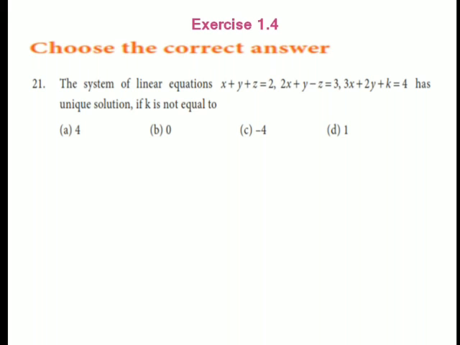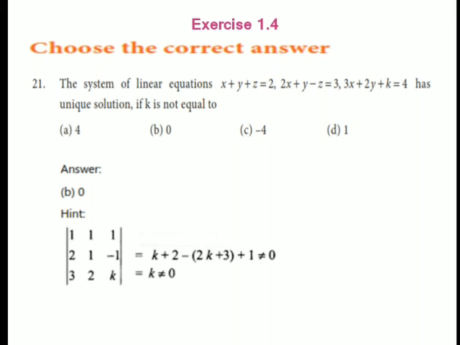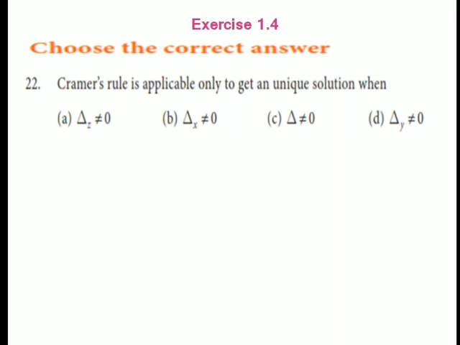The system of linear equations has a unique solution if K is not equal to 0. Hint: if you find out, the K value is not equal to 0. Cramer's rule is applicable only to get a unique solution when delta is not equal to 0.